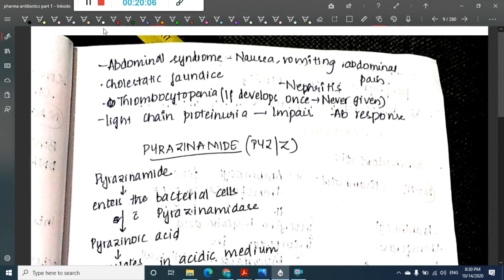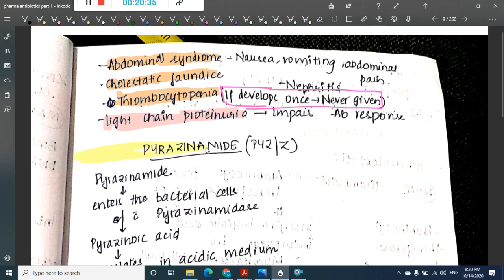It is also associated with an abdominal syndrome, where there is nausea, vomiting and abdominal pain. It can cause cholestatic jaundice and thrombocytopenia. So remember, once thrombocytopenia occurs, you should never give rifampicin again. It can also cause light chain proteinuria. So these are the side effects of rifampicin.